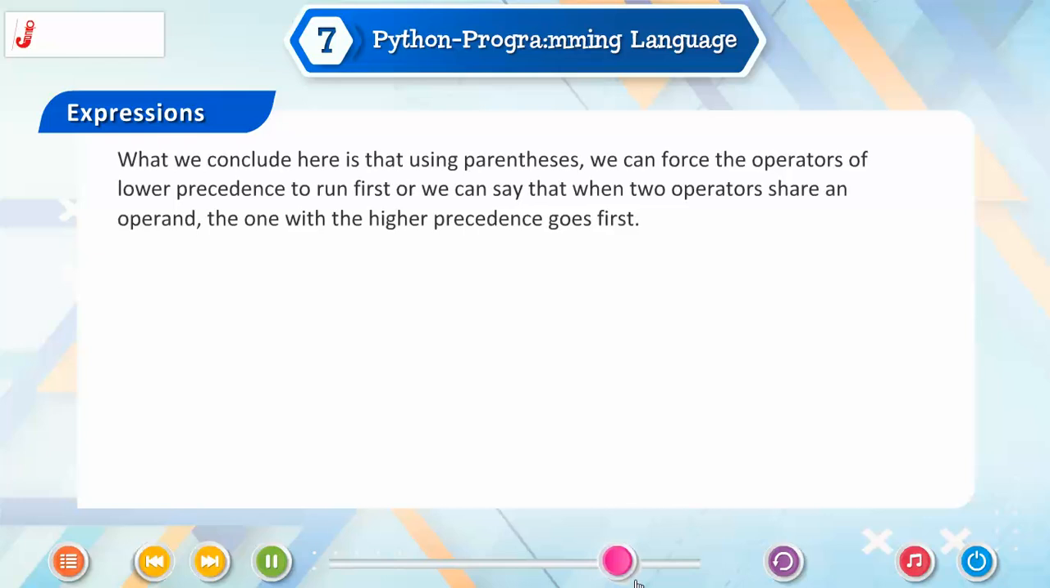What we conclude here is that using parentheses, we can force the operators of lower precedence to run first, or we can say that when two operators share an operand, the one with the higher precedence goes first.